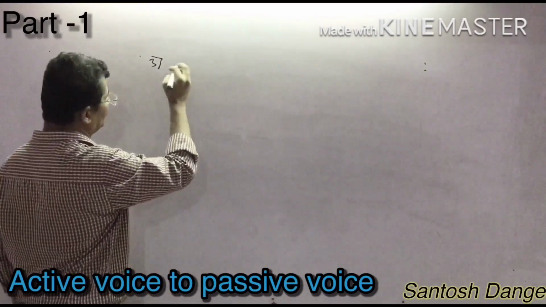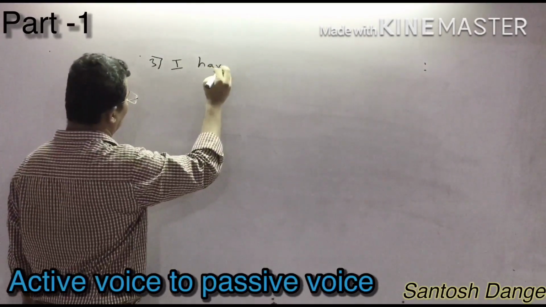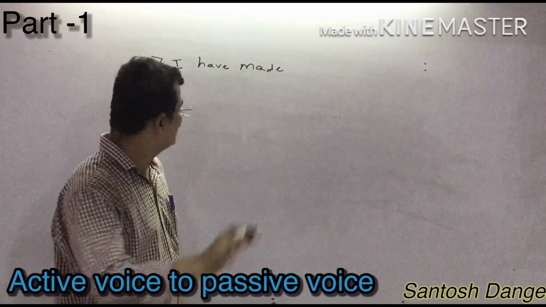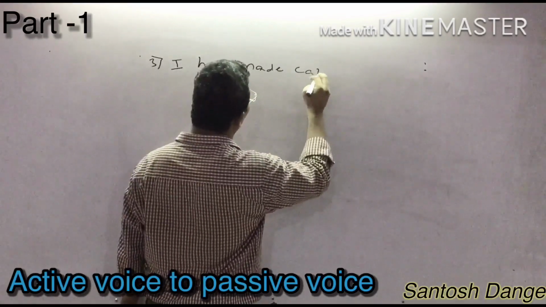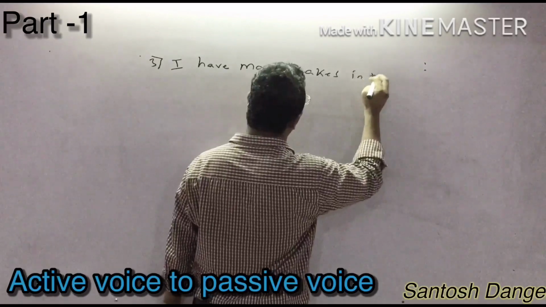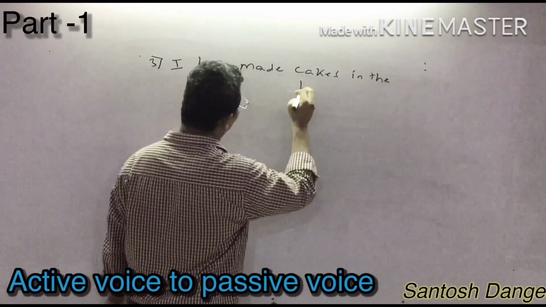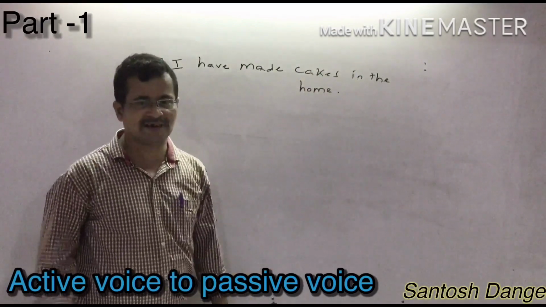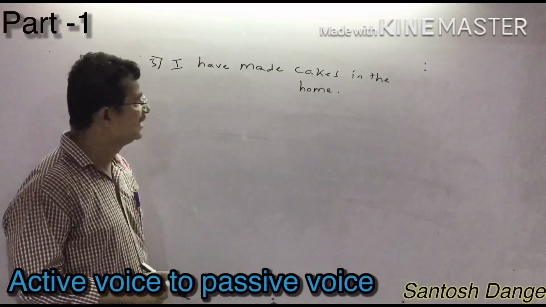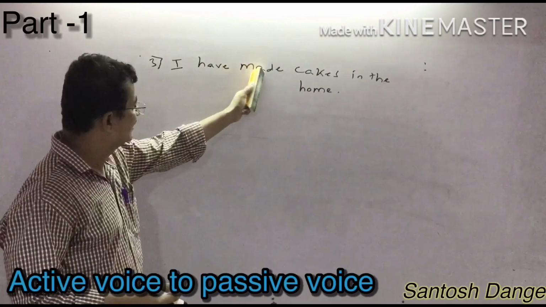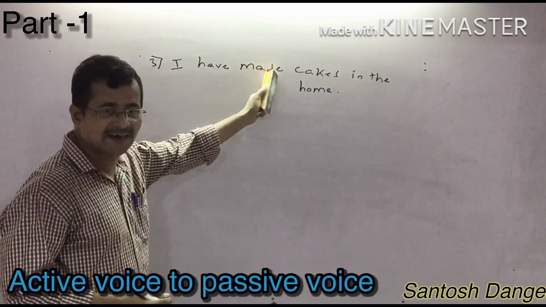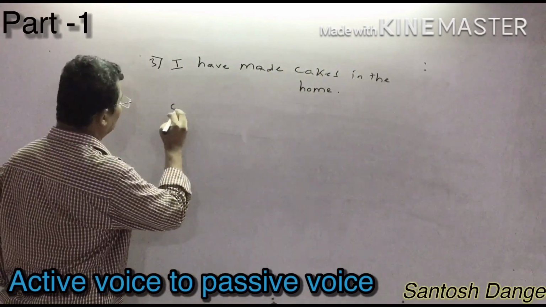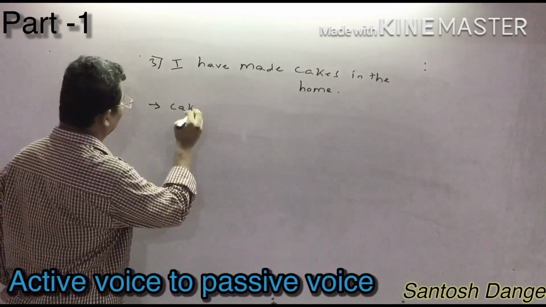Okay. Suppose I have given: I have made cakes in the home. Now, what is the object in the sentence? Tell me. Accordingly, it is the auxiliary verb. It is the main verb. And I told you, you will get the object after the main verb. So, what is the object? Cakes. So I can write here cakes. It is the answer.